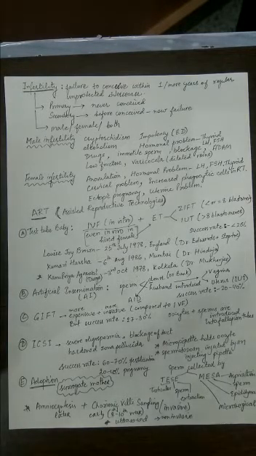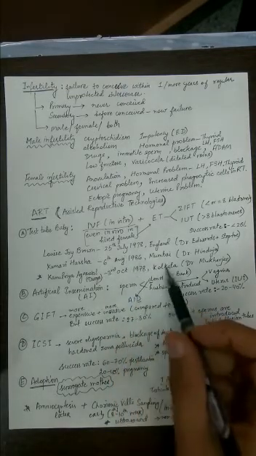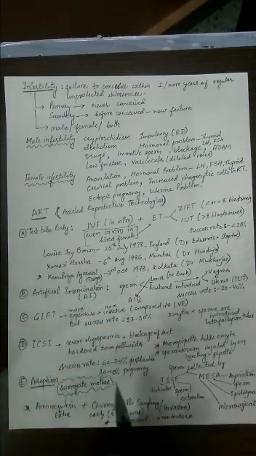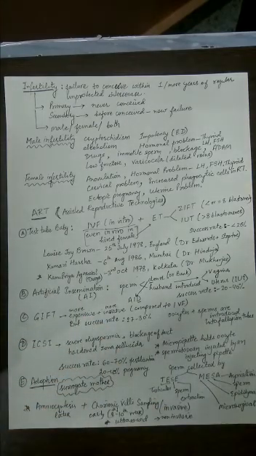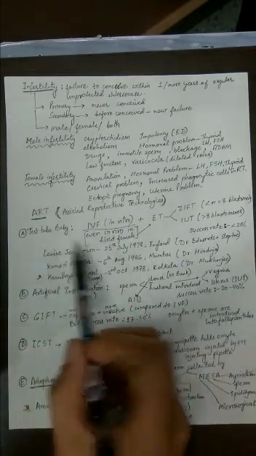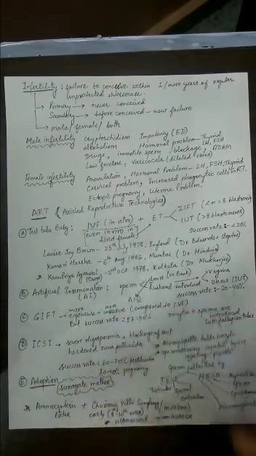Even the test tube baby method can involve in vivo fertilization. It is possible that a lady can be hired and fertilization is done in her body, and then the zygote is collected from there and transferred into the real mother. It is possible, but refer to NCERT. NCERT only talks about the test tube baby involving IVF, that means in vitro fertilization.